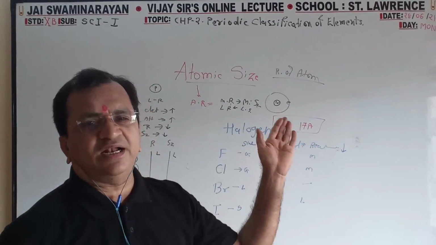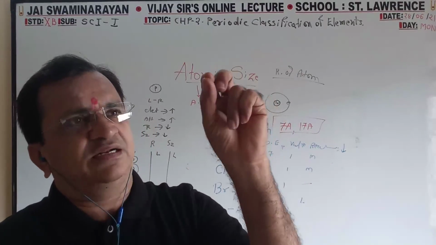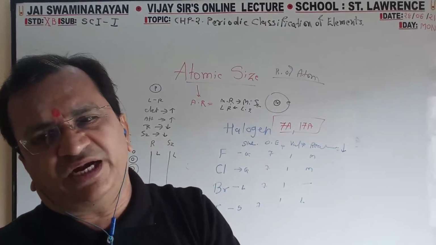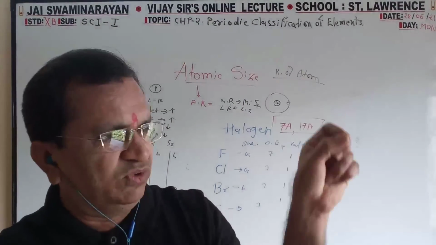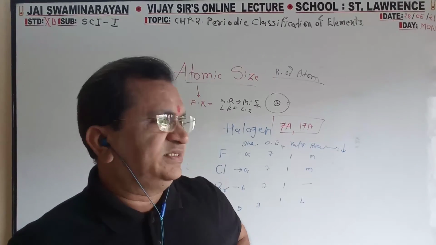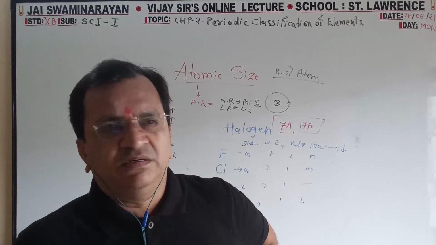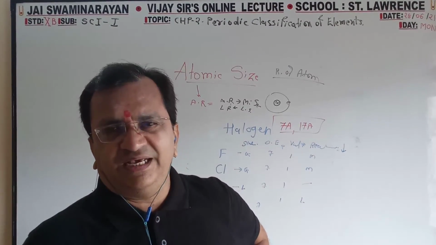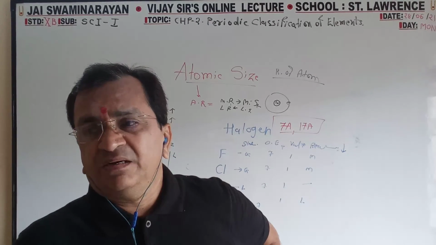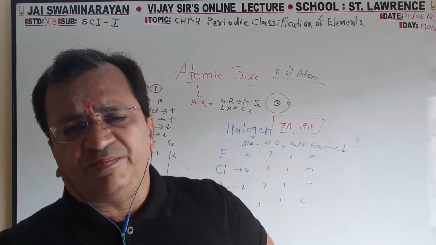Left side metal, right side non-metal, which have both properties. It will not be a straight line, horizontal or vertical. So that is why it is known as a zigzag line. And on the zigzag line, these are metalloids: silicon, arsenic, germanium, gallium. Examples are very important.